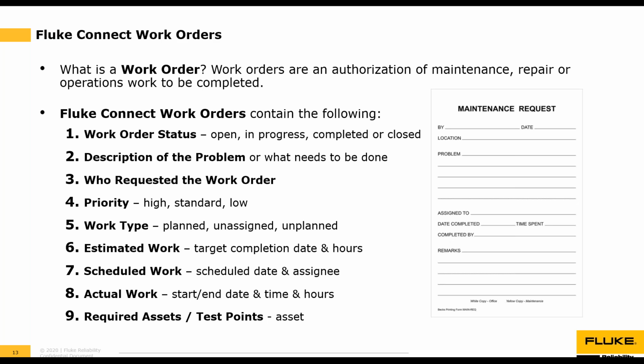So what is a work order? Work orders are an authorization of maintenance, repair, or operations work to be completed. In its simplest form, that's what a work order is. And Fluke Connect work orders contain the following: work order status. So there are 4 different options for status: open, in progress, completed, or closed.